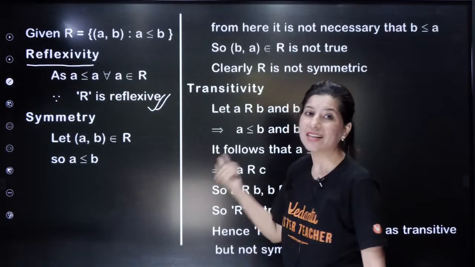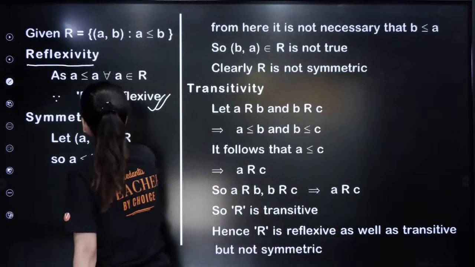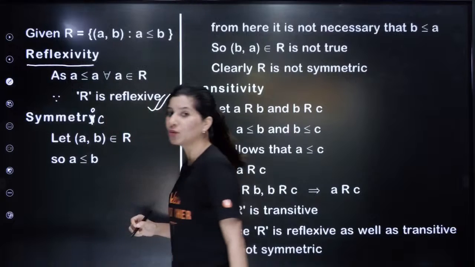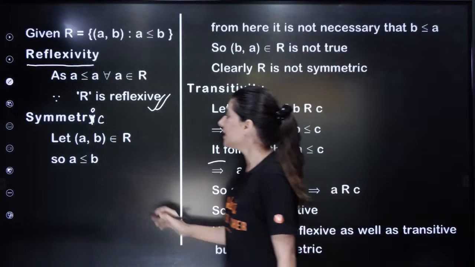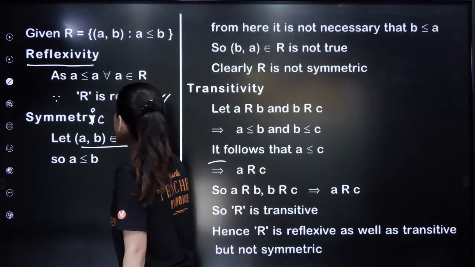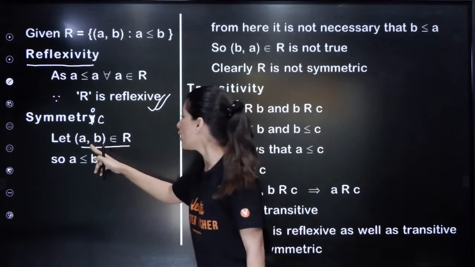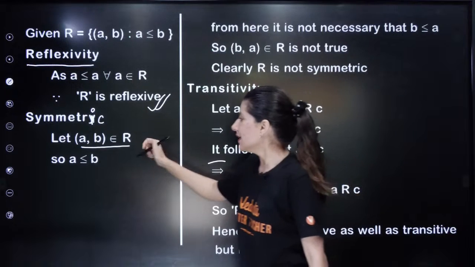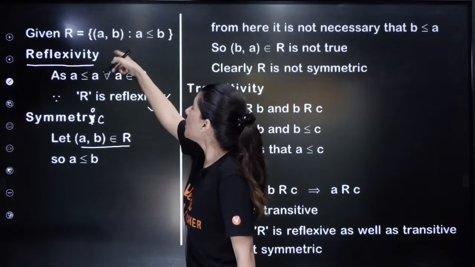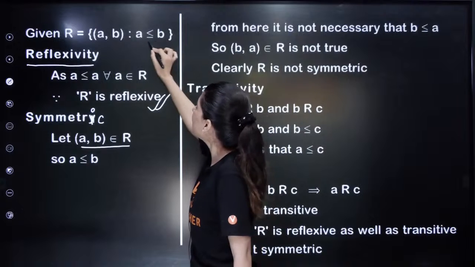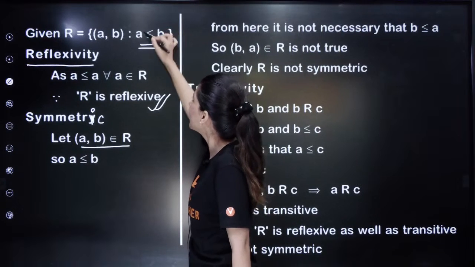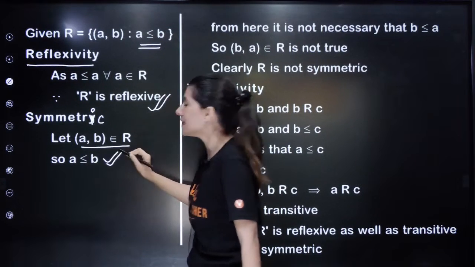Now symmetric. For a relation to be symmetric, we know that if (a, b) belongs to my relation, that means (a, b) is sitting inside my relation. That simply means that this condition is getting satisfied, a is less than or equal to b is getting satisfied.